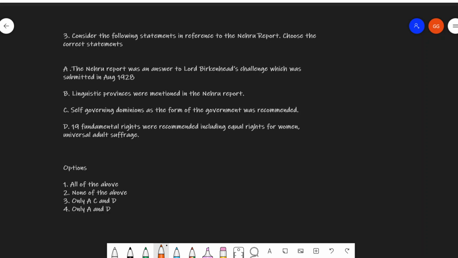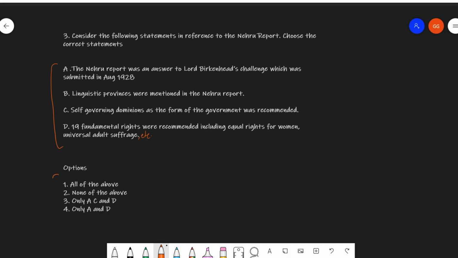The third is, self-governing dominions as the form of government was recommended. And the last is, 19 fundamental rights were recommended, including equal rights for women, universal adult suffrage, etc. So these are the four statements given to us. We have to find the correct statement.